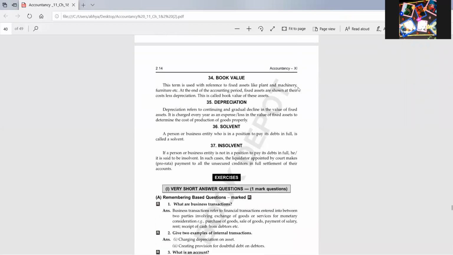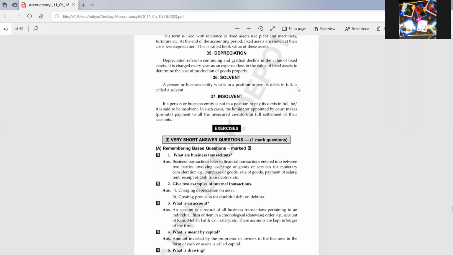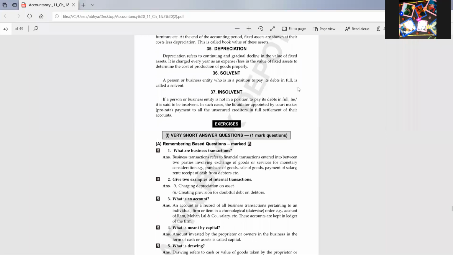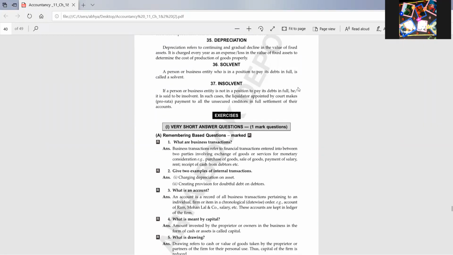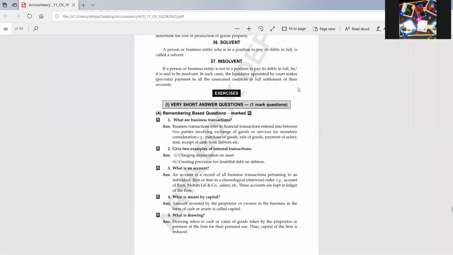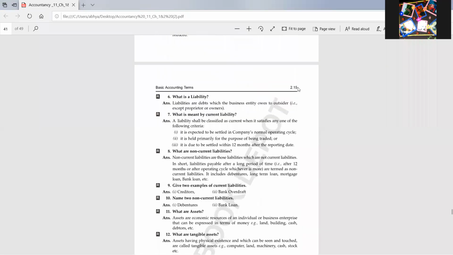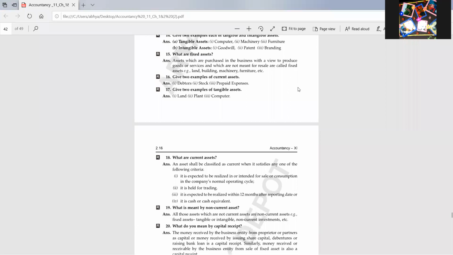Then depreciation: the fall in the value of a fixed asset is known as depreciation. Then solvent: any person who is able to pay off his liabilities is known as solvent. And the person who is not able to pay off his liabilities on time is known as insolvent.